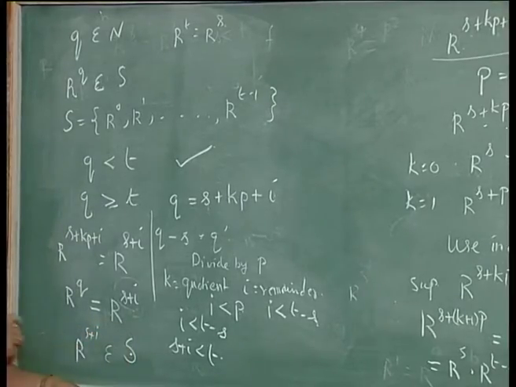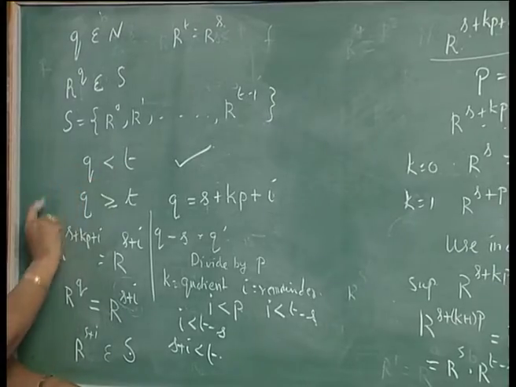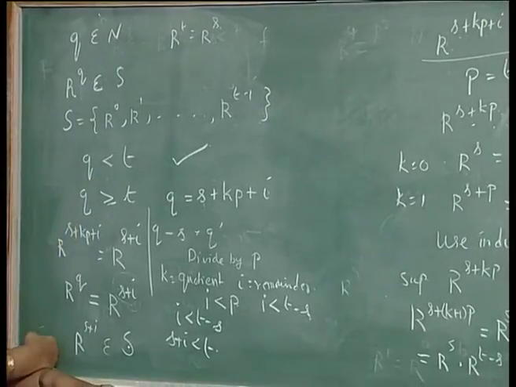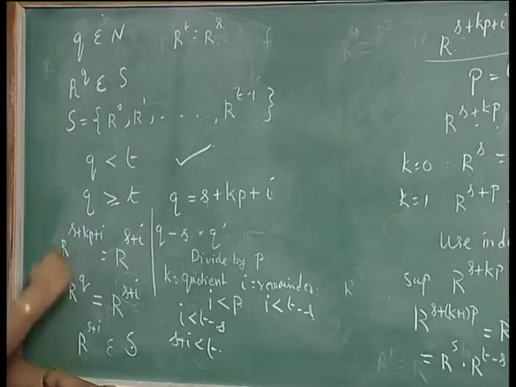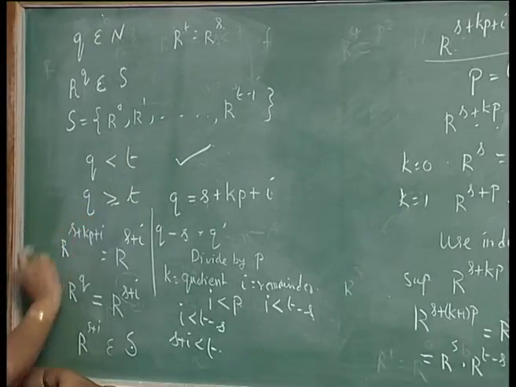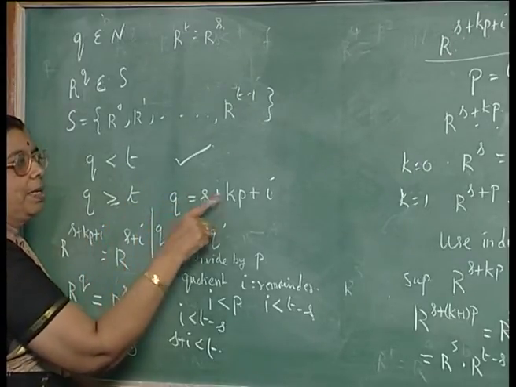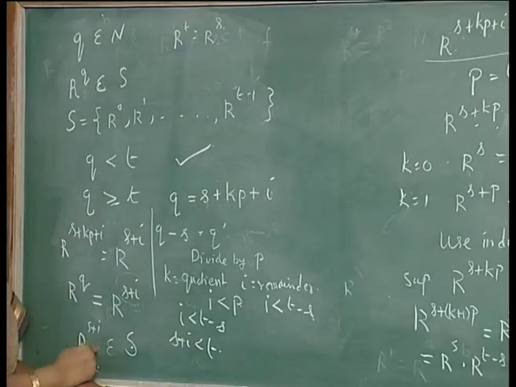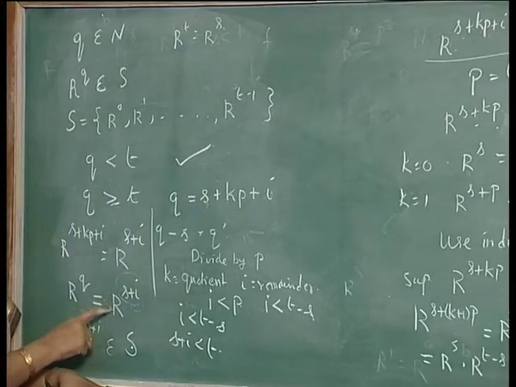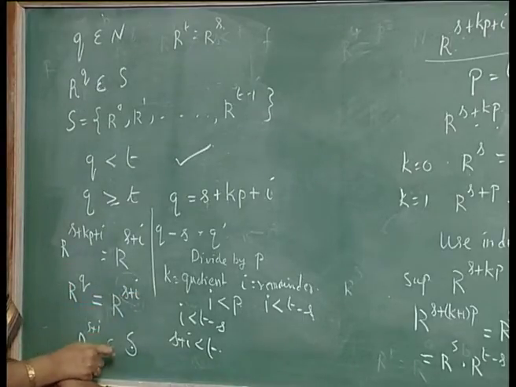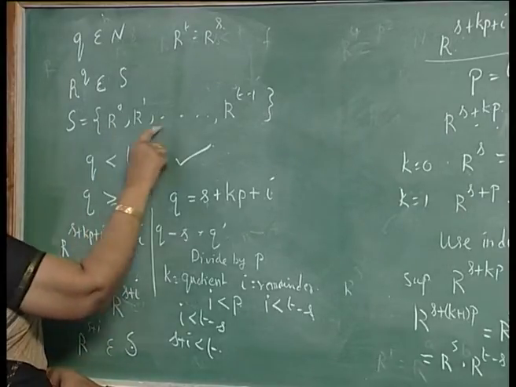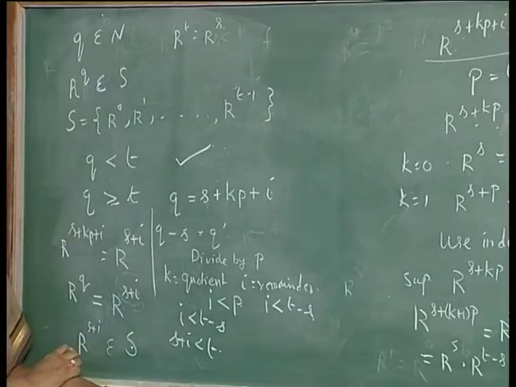Okay. So, we have considered both the cases when q is less than t and q is greater than or equal to t. When q is less than t, by definition itself it will belong to this set, but when q is greater than or equal to t, you express q in the form s plus kp plus i. So, R power q becomes equal to R power s plus i, and s plus i is less than t. So, this will be one of the elements here and belong to S. So, this proves the result.